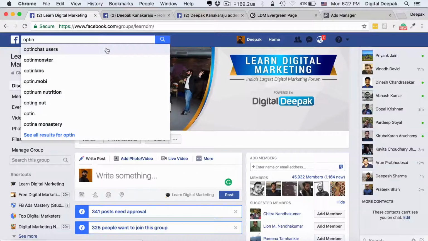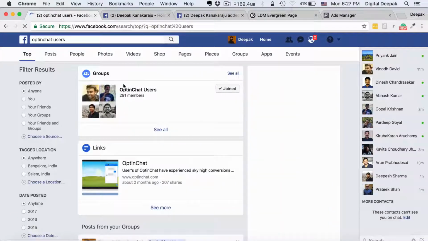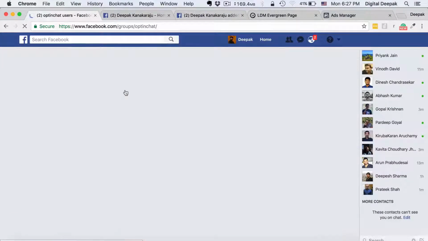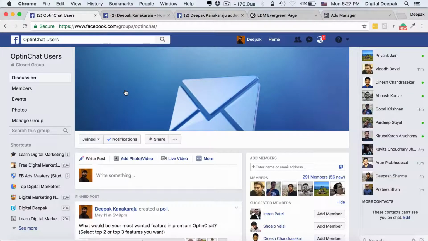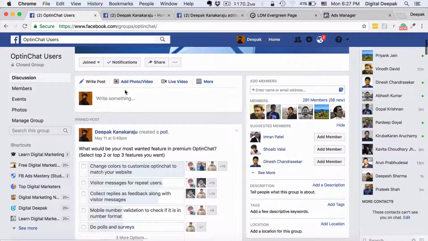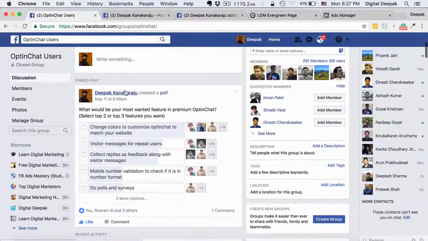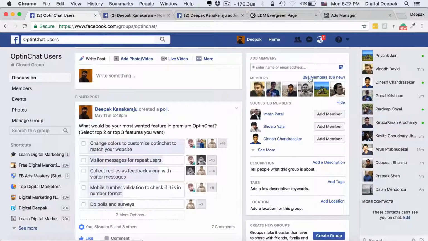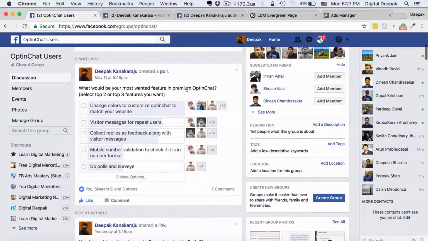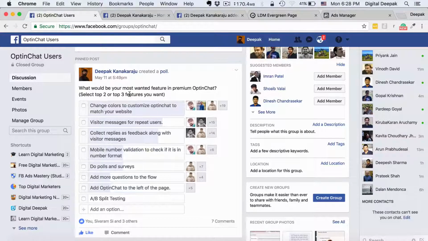I will show you another group, which is called Opt-in Chat users. Opt-in Chat users is a group which was formed for optinchat.com, a free tool for collecting names and email IDs from your website, launched by myself and my co-founder. Here there are not many members, only 291, but it helps me understand my target market and the needs of my customers. Here I have created a survey requesting users to vote on the next features they would like to see on Opt-in Chat.